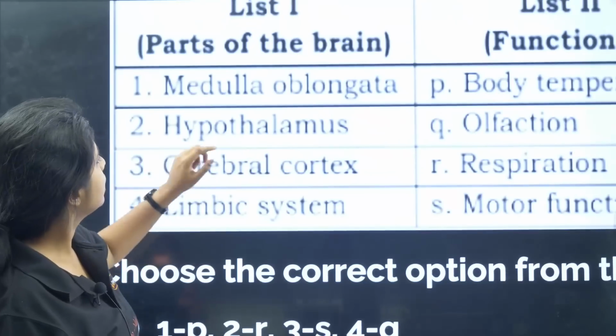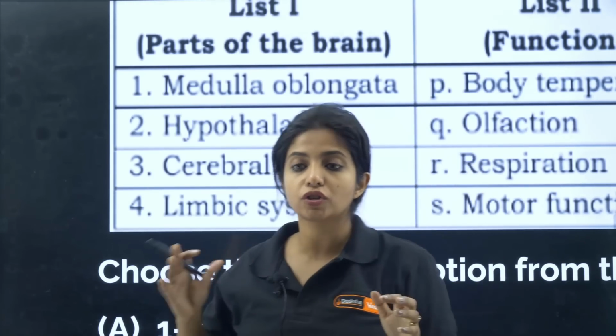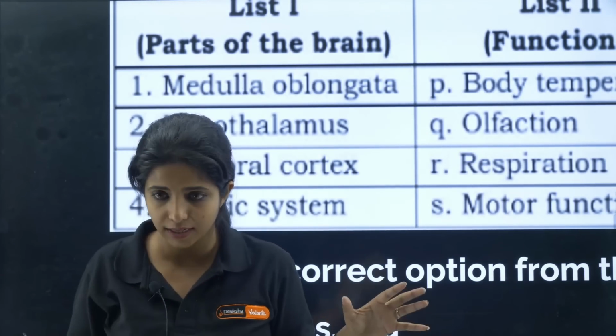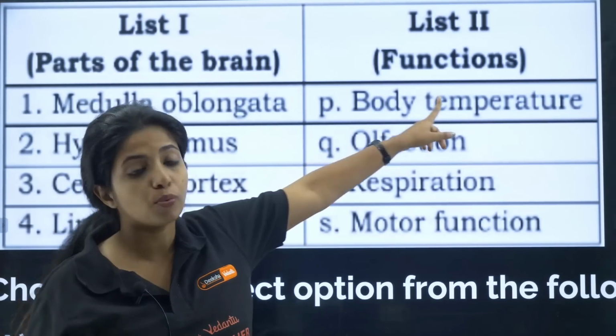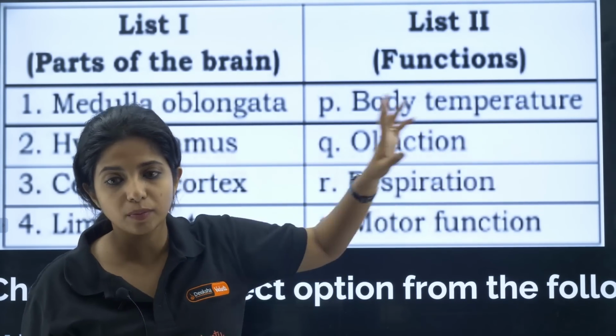Now, going ahead with hypothalamus. Hypothalamus is basically responsible for all your physiological functions: your hunger, your thirst, the temperature, the sex drive, a lot of things. Right. So hypothalamus goes with body temperature. Okay, what does it go with? It goes with body temperature.